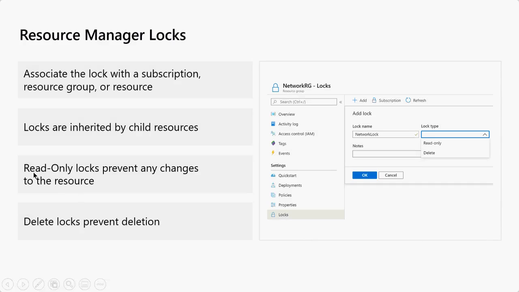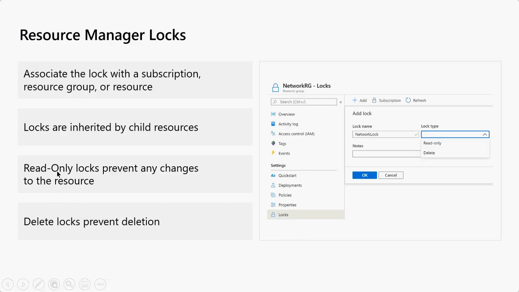There are two types of locks: read locks, read only locks, and delete locks. Read only means people can access it, but they cannot write anything within that resource group. They cannot write, they can just read it. Delete means they can read but cannot delete it. I'm repeating, read only means resource group will be in locked mode. It will not allow them to create any resources within this resource group. Delete means it will not allow them to delete it.